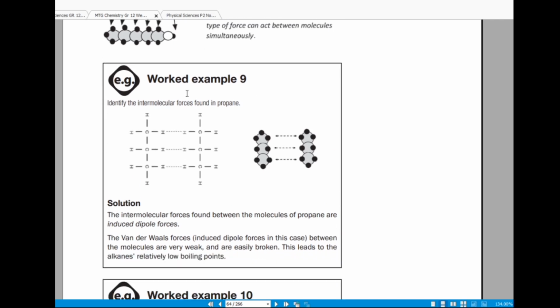So let us look at an example. They say identify the intermolecular forces found in propane. Propane has carbon and hydrogen atoms only, right? So we know a hydrogen bond cannot be present here because there's no oxygen atom.